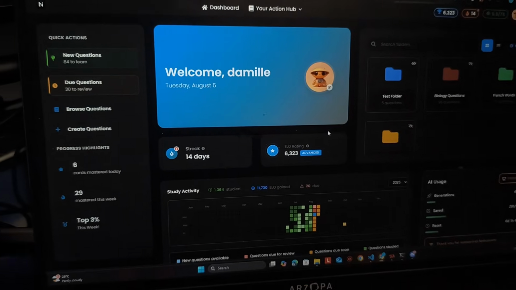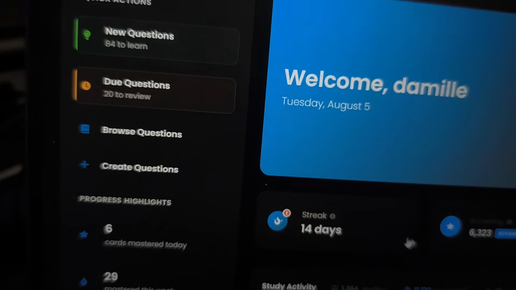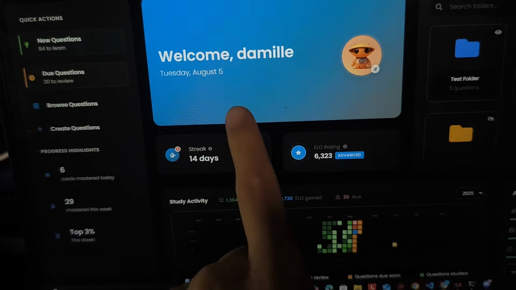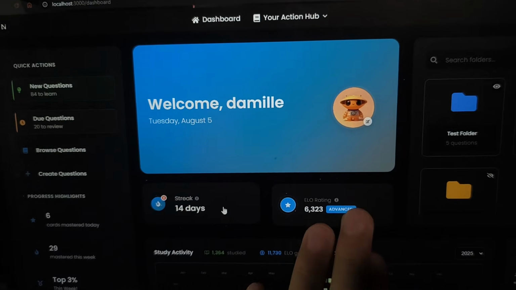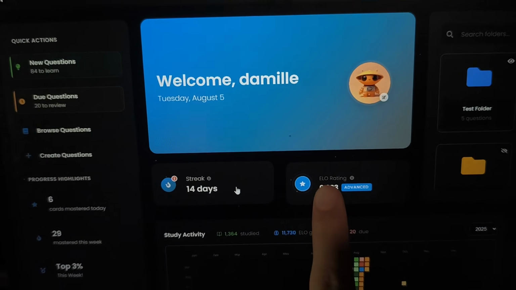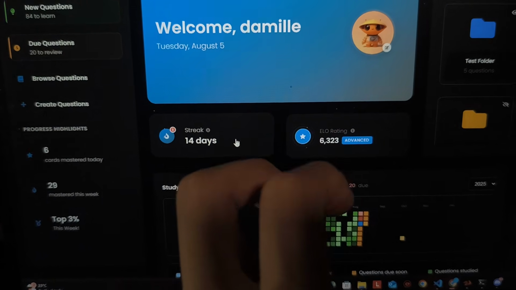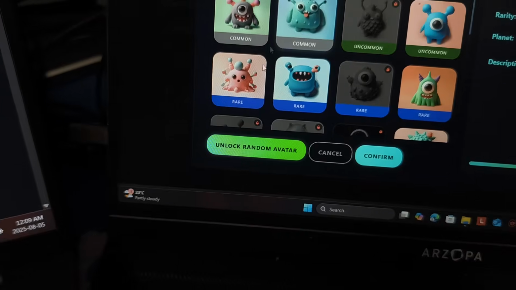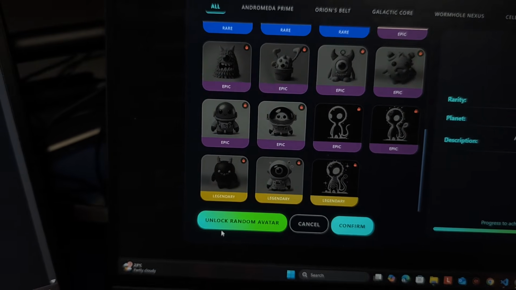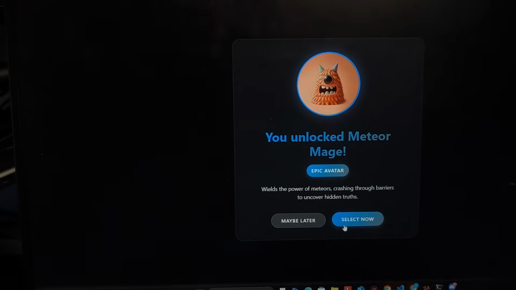Okay, so that's about it right now for the core functionality. I've also added these features. I love it when learning platforms have a bit of gamification. It keeps me intrigued, keeps me coming back. There's a streak, there's an ELO rating. I might rebrand ELO, but ELO really is just a knowledge score or a usage score. Based on how much you're studying, it gets higher. When it gets higher, you can unlock these little avatars. See what we get. I got Meteor Mage selected now.